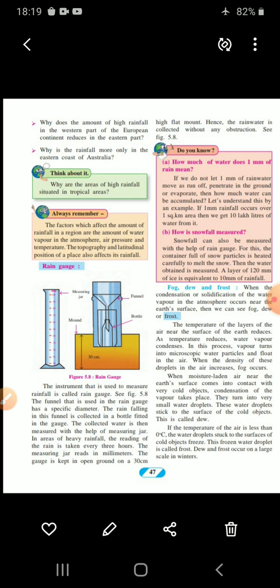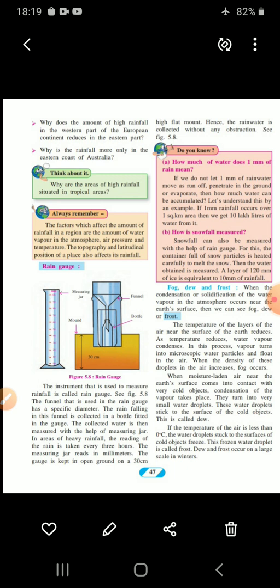Now, we'll see dew. When moisture-laden air near the Earth's surface comes into contact with very cold objects, condensation of the vapor takes place. They turn into very small water droplets. These water droplets stick to the surface of cold objects. This is called dew. Understood?